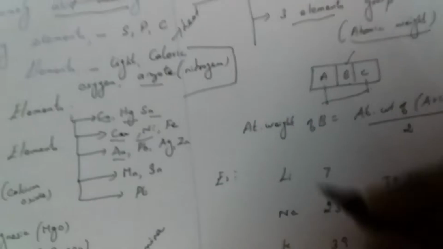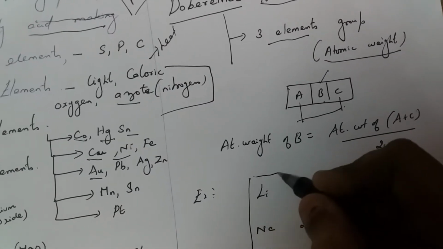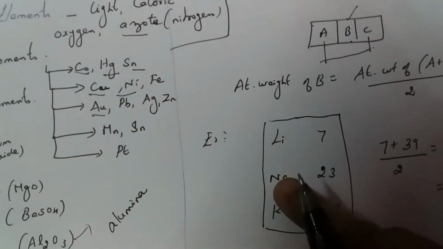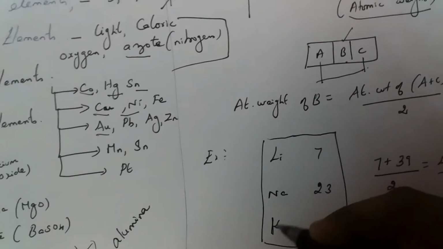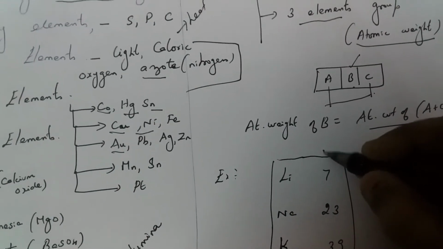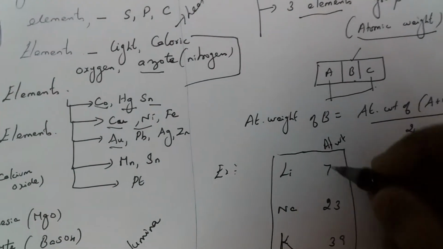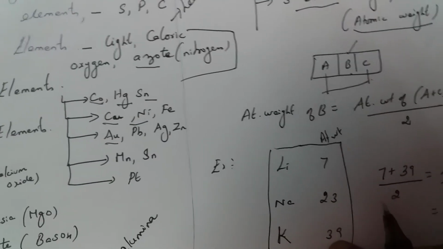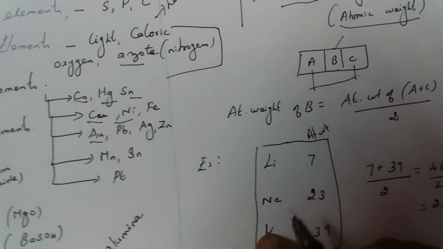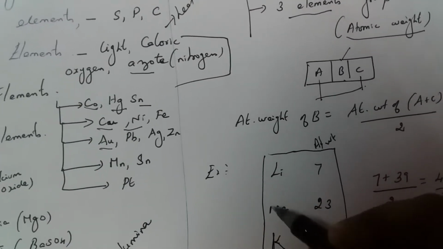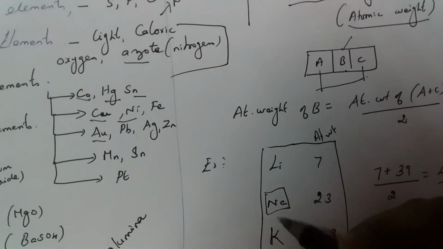This is the first triad he found: lithium, sodium, potassium. The atomic weight of lithium is 7, sodium is 23, and potassium is 39. Sodium is the middle element.